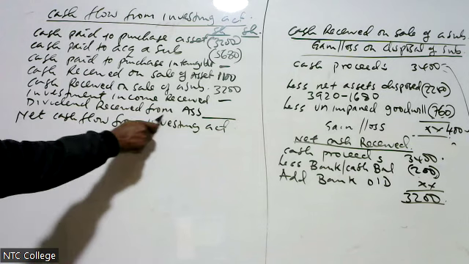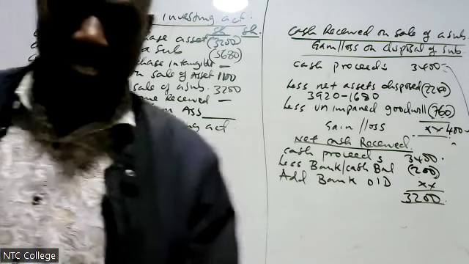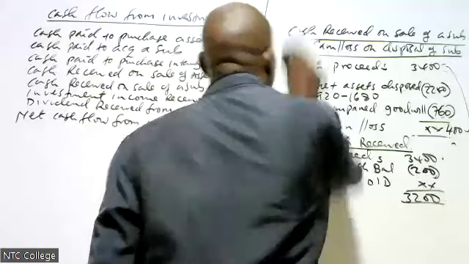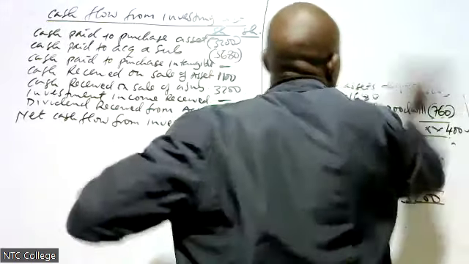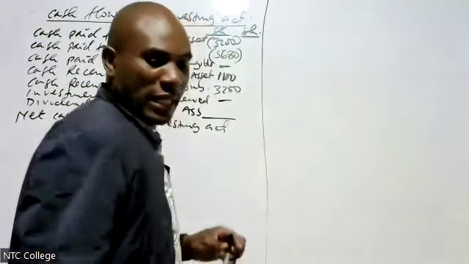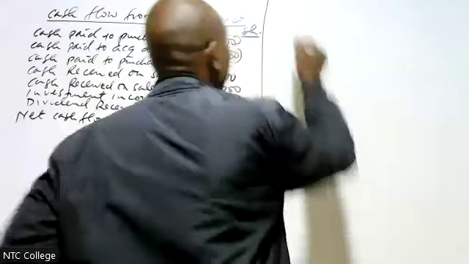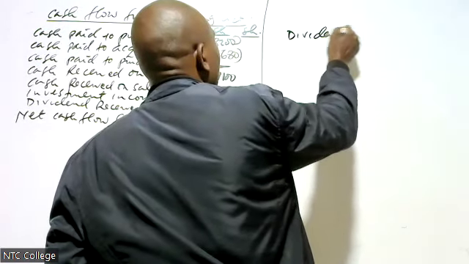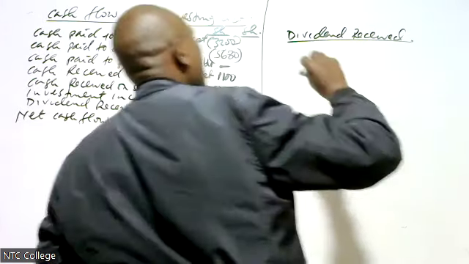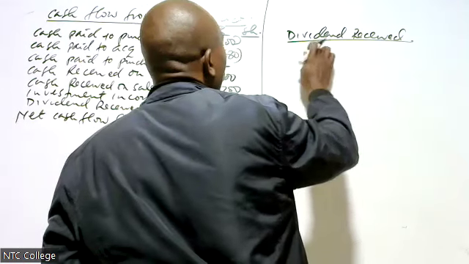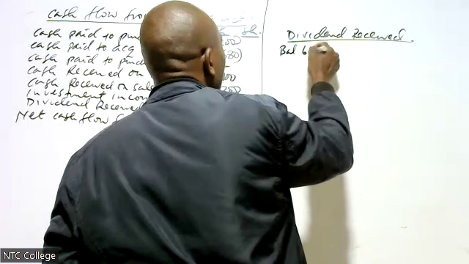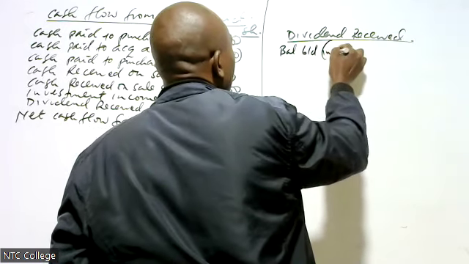Then dividend received from associate. Let me show you how you get dividend received from associate. In the dividend received from associate, my good friends, what do we do? I'm going to take the balance brought down. This is investment in associate.